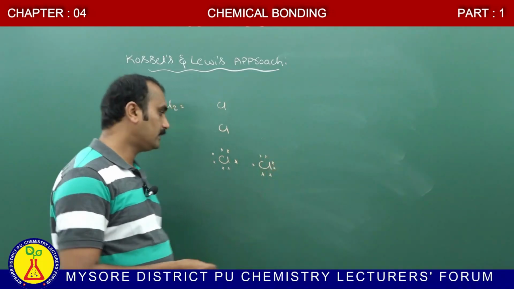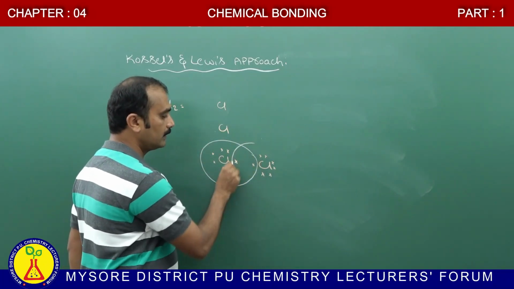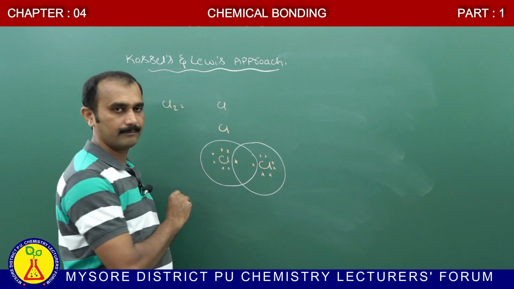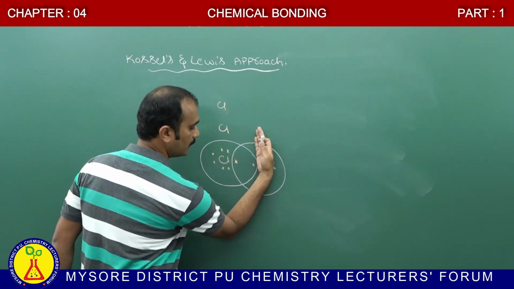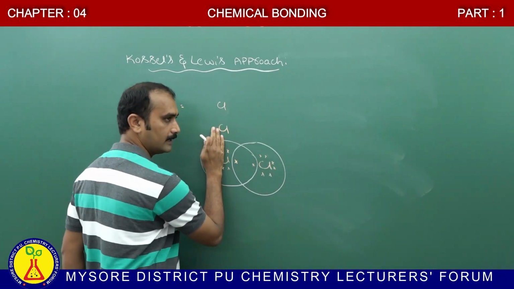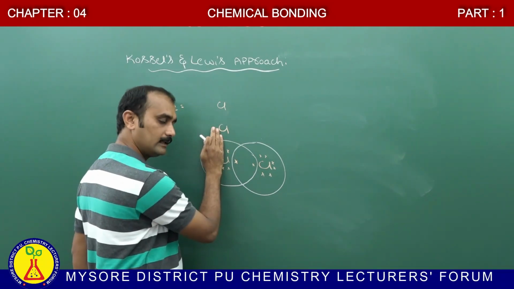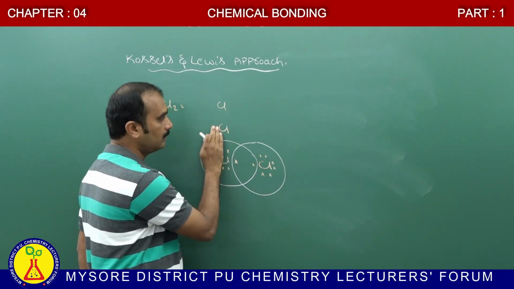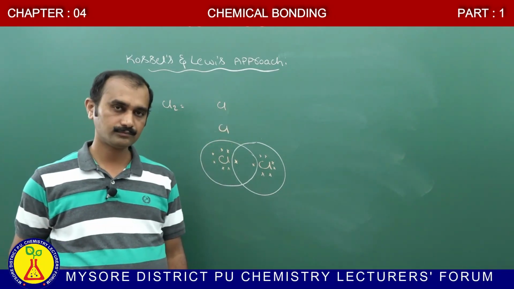Therefore, there is a mutual sharing of electrons between the 2 chlorine atoms, resulting in the formation of the chlorine molecule. Then this chlorine also attains stability, and this chlorine also attains stability. Both attain the noble gas configuration, then it becomes stable. This is the formation of the chlorine molecule.